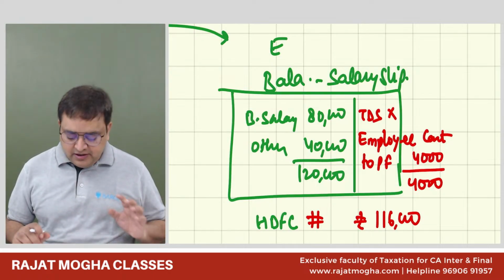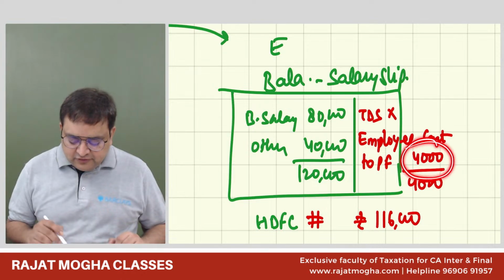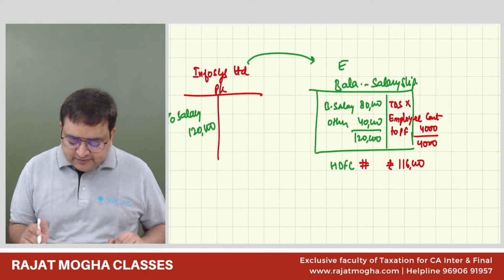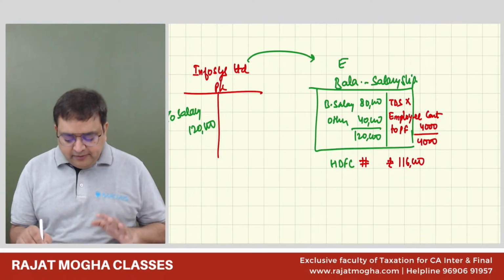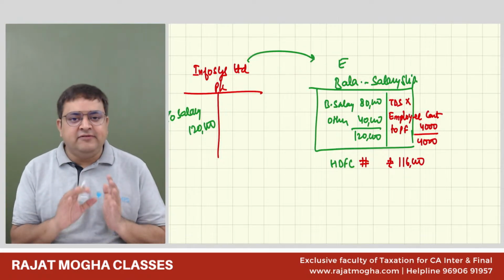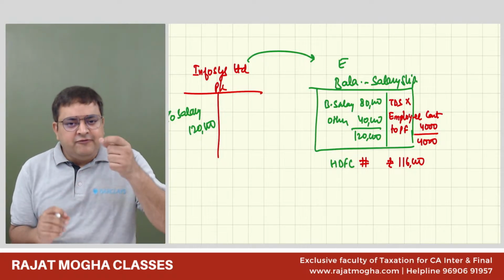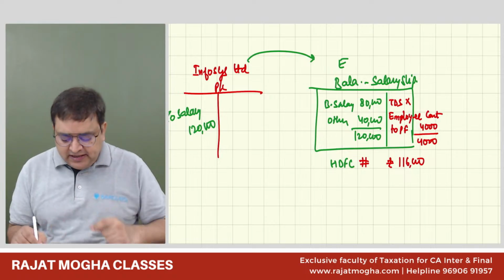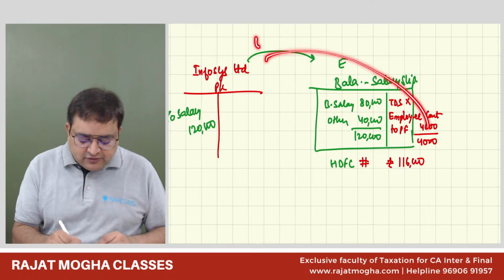Everybody's clear now? So he will receive 1,16,000. Now what happened to this 4,000 rupees? First of all, who will deduct this money? This 4,000, Infosys will deduct. It means that Infosys is keeping this money with themselves as of now, for a very, very temporary period. So they are receiving 4,000 rupees as of now.